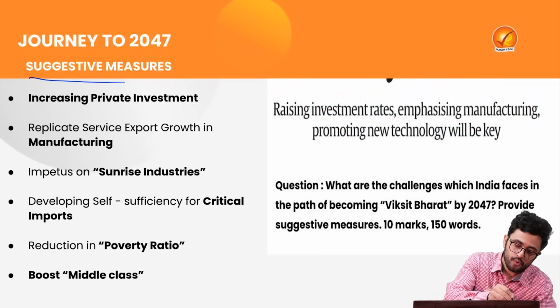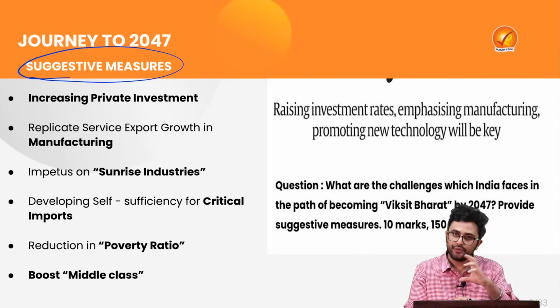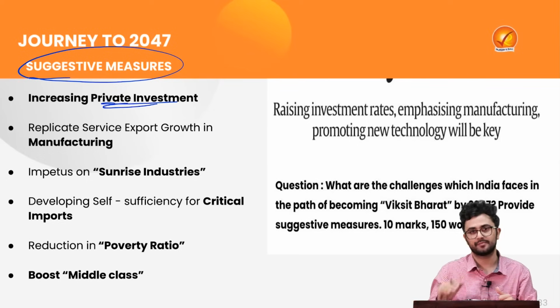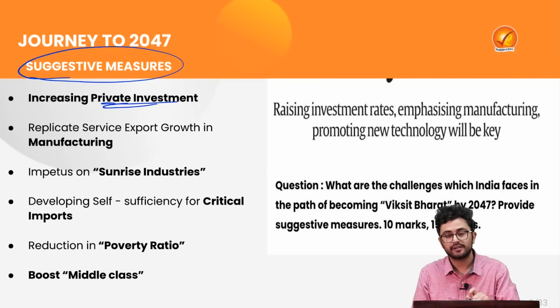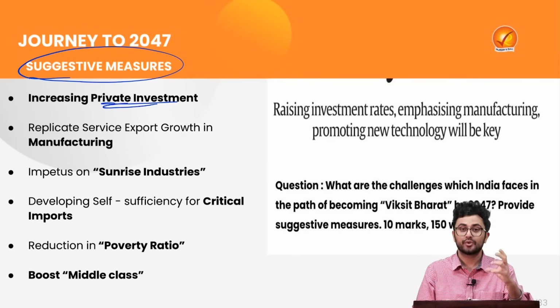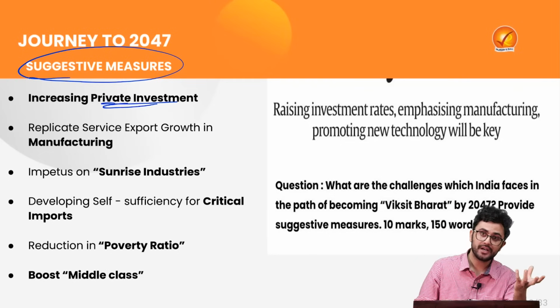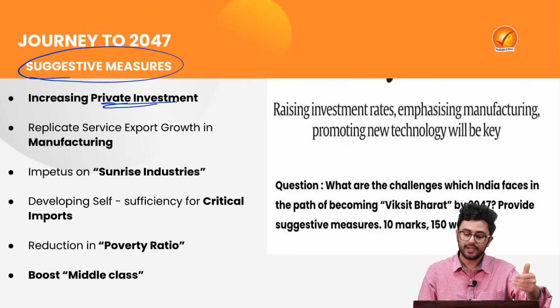That is why the report provides certain suggestive measures which can be implemented. The first is that we shall strive to increase private investment. Thus, we can provide several incentives for private consumption as well as investments, so they can match the investment which is done by the government. Public-private partnership initiatives can be encouraged as well.